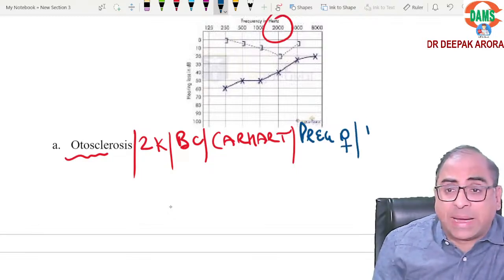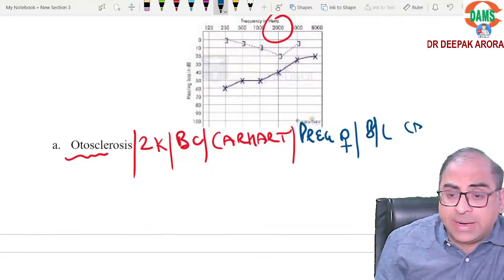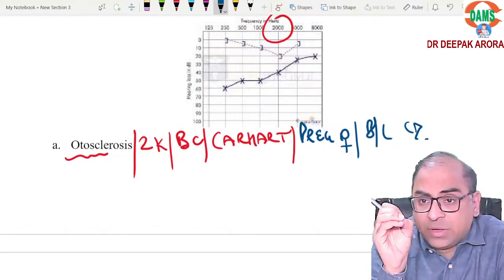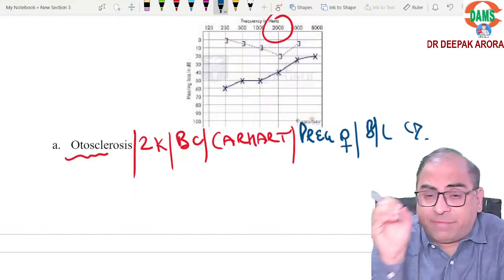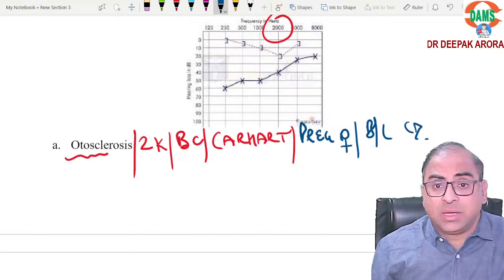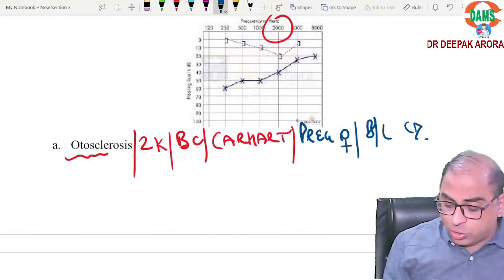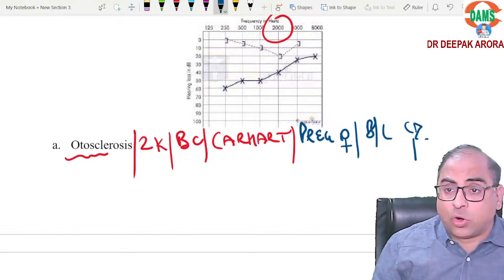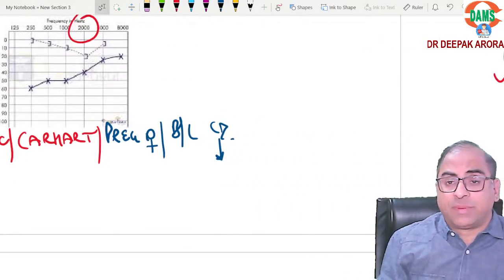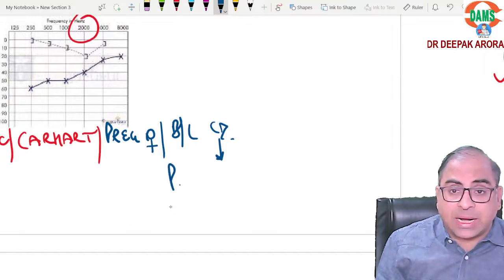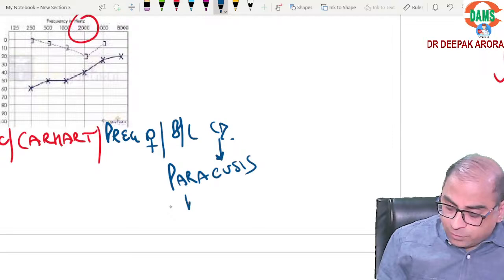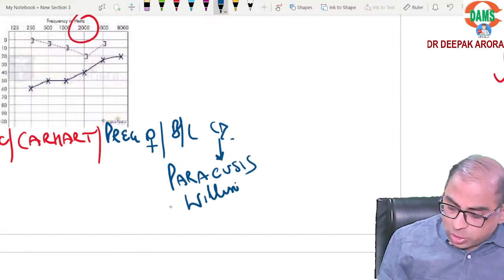It is painless bilateral conductive deafness. So presentation should be on your tips. It is bilateral conductive deafness. Here they can ask you an important point. They can give you history: the patient is feeling very comfortable in noisy surroundings. This is a hallmark feature of conductive deafness, beta. What is the hallmark feature of conductive deafness? Patients feel comfortable in noisy surroundings. We call it paracusis Willisii.